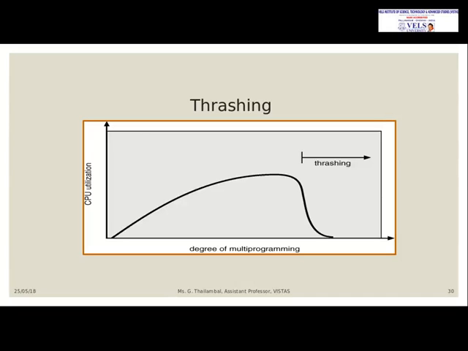That's why the CPU utilization is very low now. Where thrashing is not happening, the degree of multi-programming is more. And the area where the line is very low means the OS is busy thrashing, that is, swapping has been done for some processes.